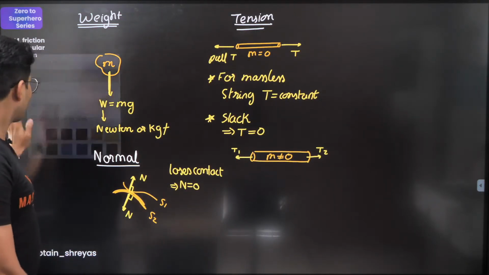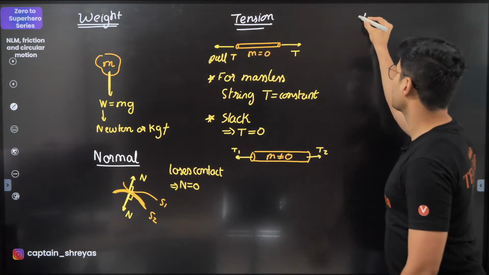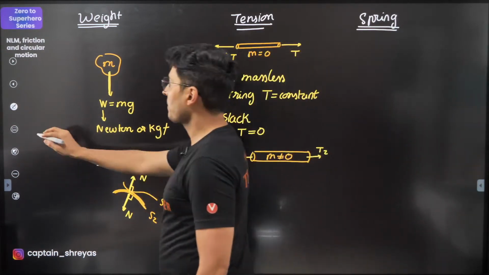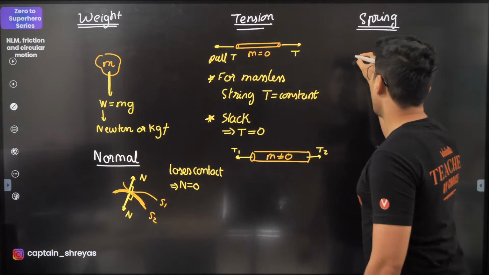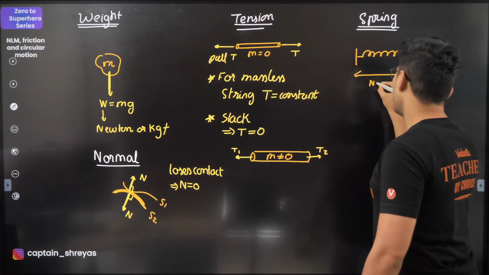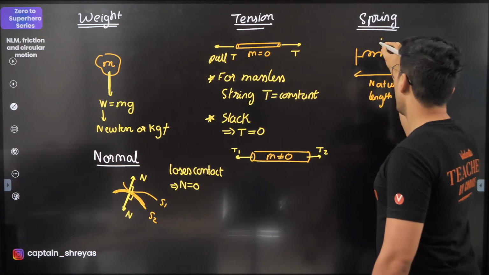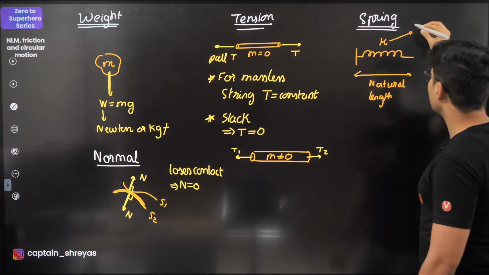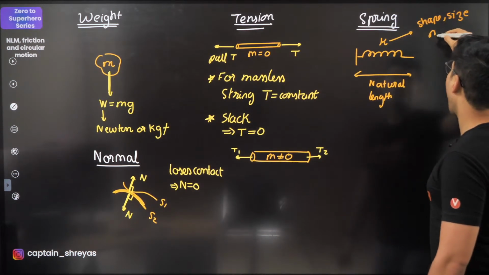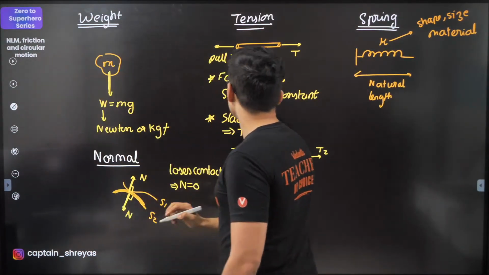Okay. Now, having said this, let's go to the next kind of force, and that is your spring force. So, for spring force, again, let's draw the spring. You always have something called the natural length of the spring, and you have something called a spring constant, which completely depends on the shape, size and material of that spring, and depending on how much you extend it, you get the force.